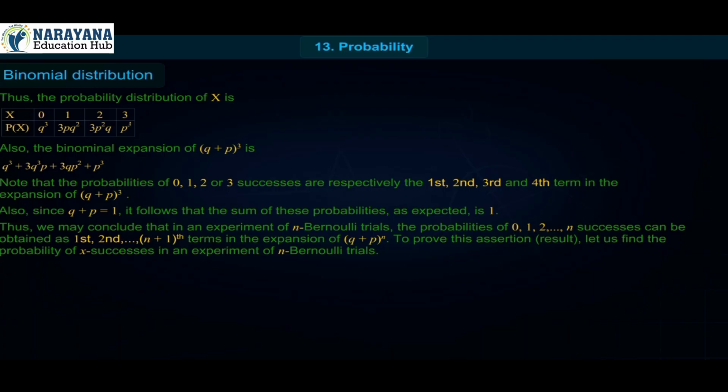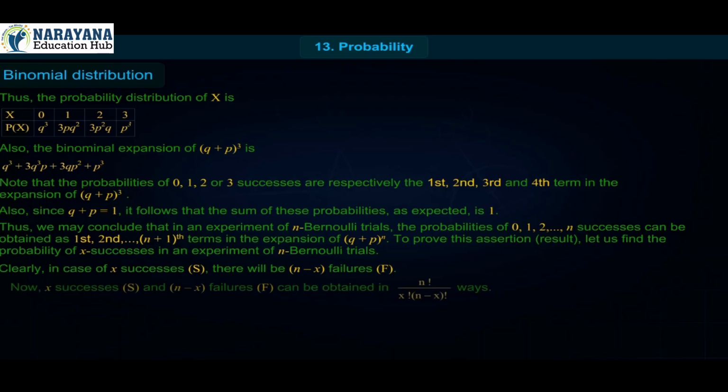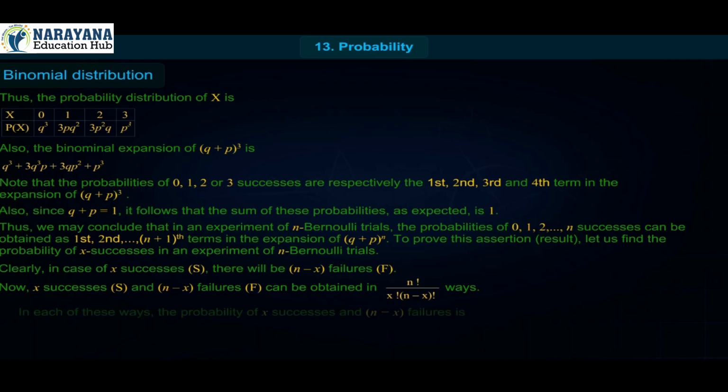To prove this assertion, that is the result, let us find the probability of x successes in an experiment of n Bernoulli trials. Clearly, in case of x successes, that is S, there will be n minus x failures, that is F. Now, x successes and n minus x failures can be obtained in n factorial upon x factorial into n minus x factorial ways.